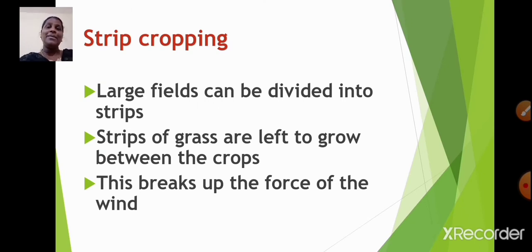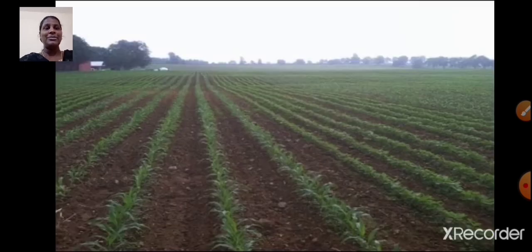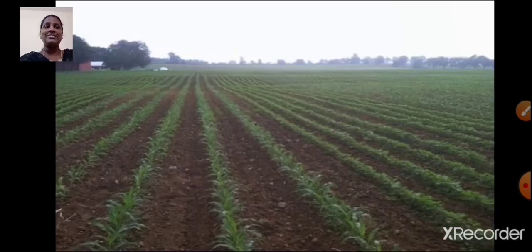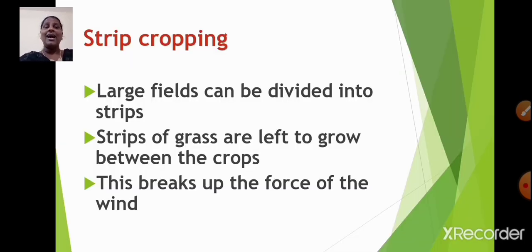Now let us learn about strip cropping. Large fields can be divided into strips. You can see here, strips of grass are left to grow between the crops. What will happen because of this? This breaks up the force of the wind, thereby reducing the soil erosion. I hope it is clear, students.